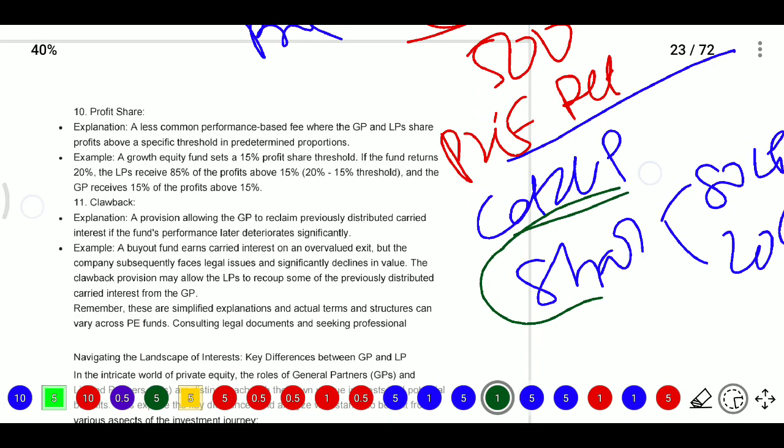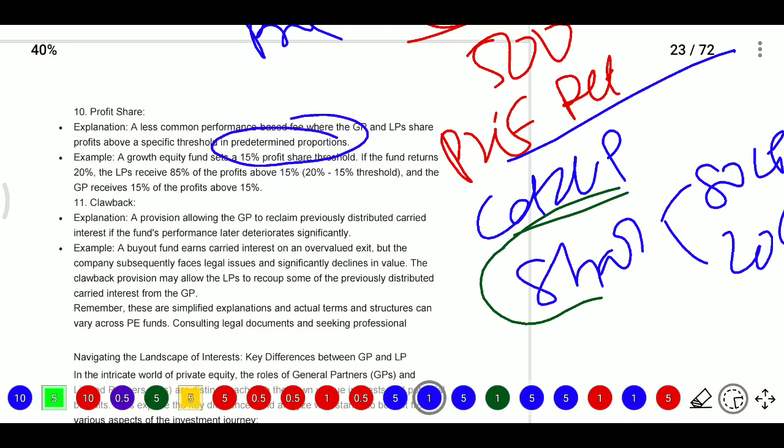Here, it is a less common performance based fee where GP and LP share profits above a specific threshold in a predetermined proportion. For example, a growth equity fund sets a 15% profit share threshold.